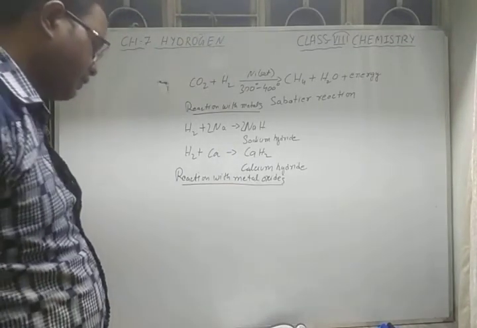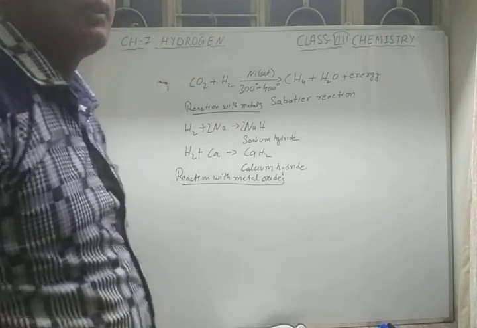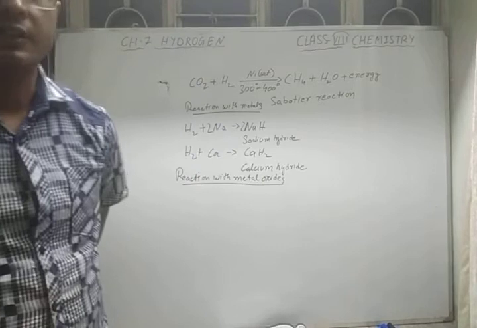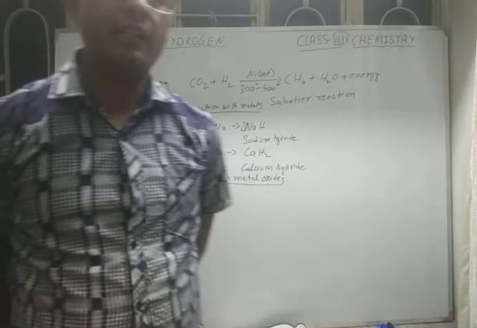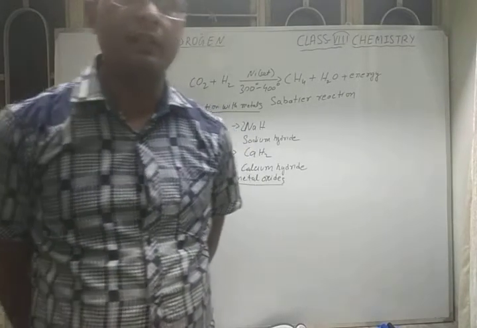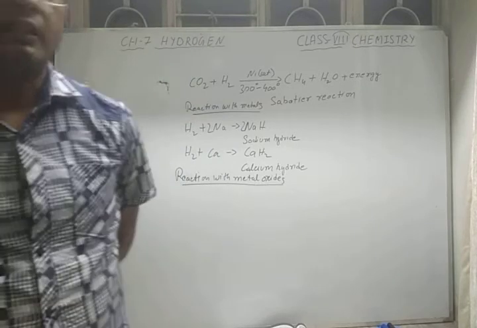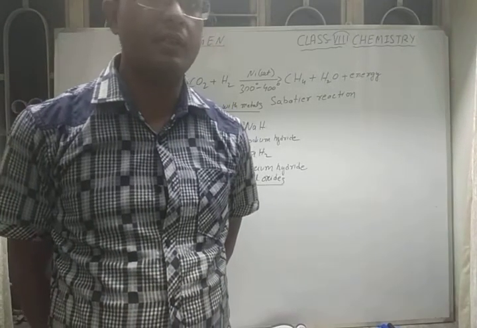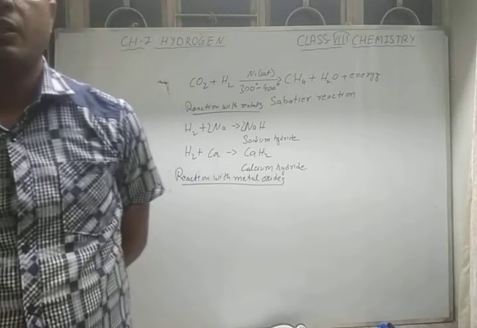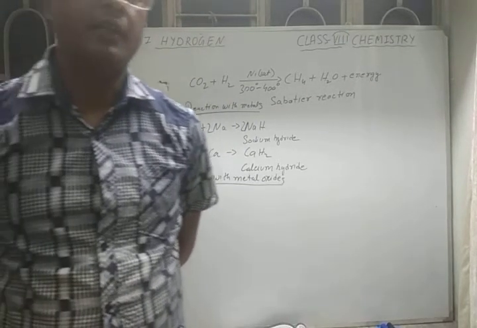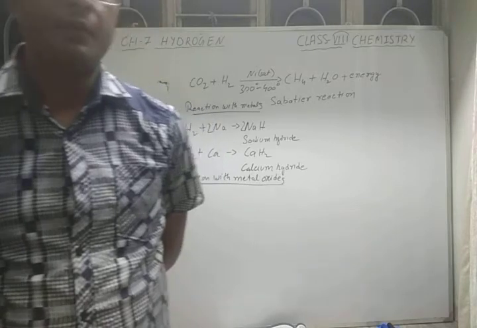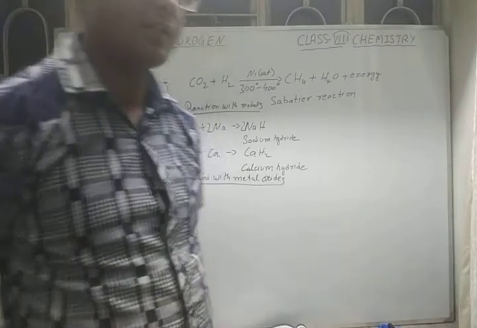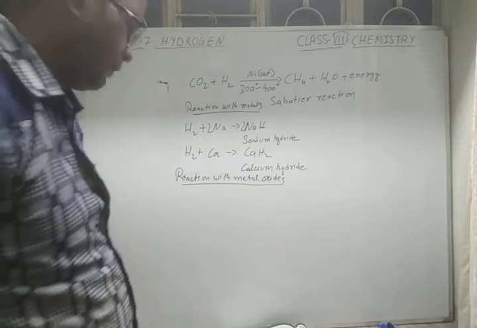Hydrogen is a good reducing agent. When it reacts with metal oxide, it takes the oxygen from the metal to form water, and you will get the pure form of metal. So it is used as a good reducing agent when it reacts with metallic oxide to get pure form of metals. It is also used in the extraction of pure metals.